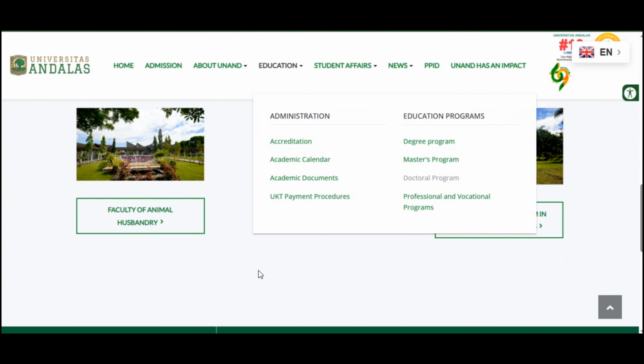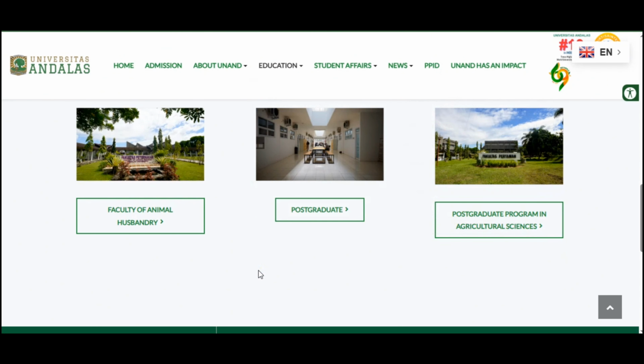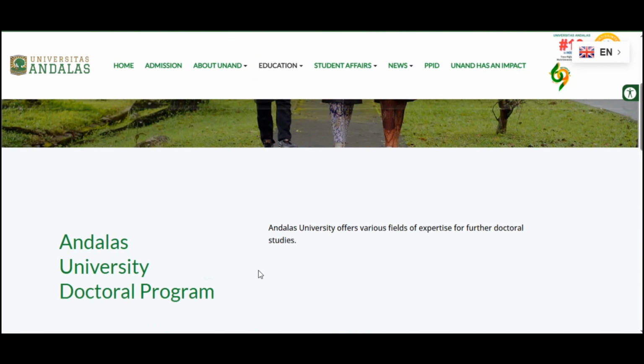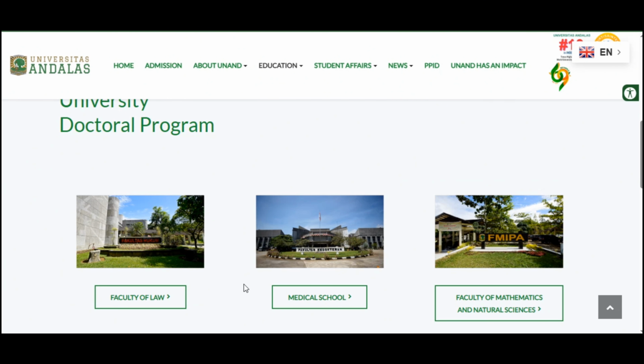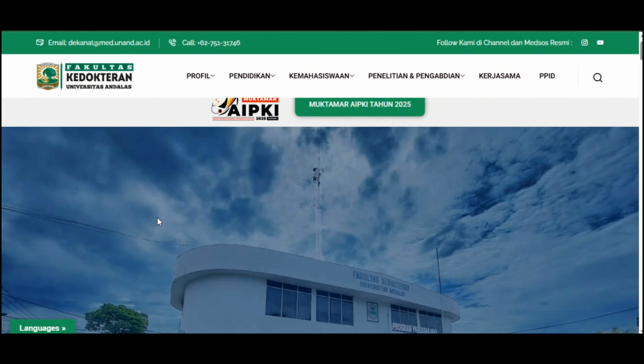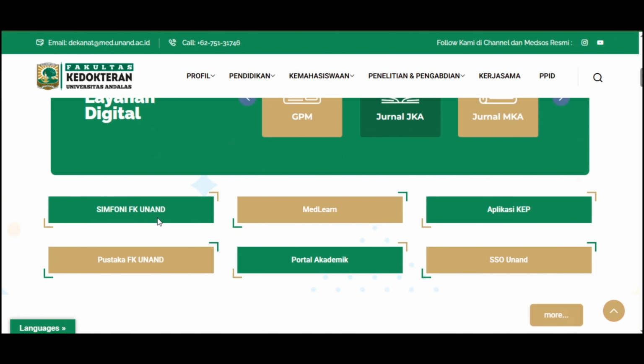You can apply to any of these, but for the doctoral program you need to click on any of the faculties. Like if you want to apply for faculty of medicine, you will just click on it, and then you will see an interface like this.